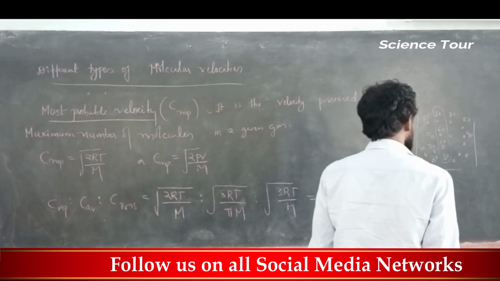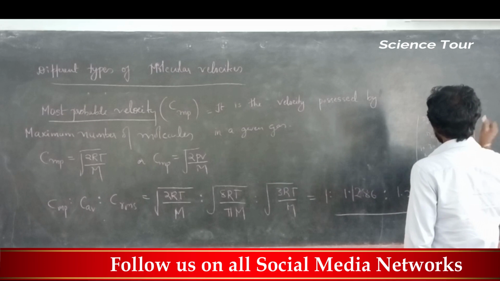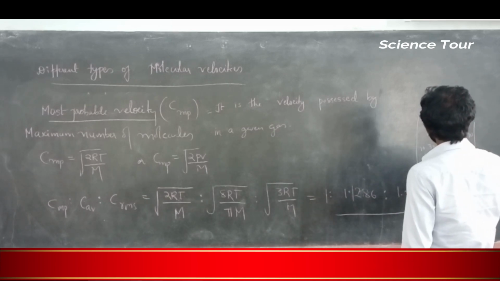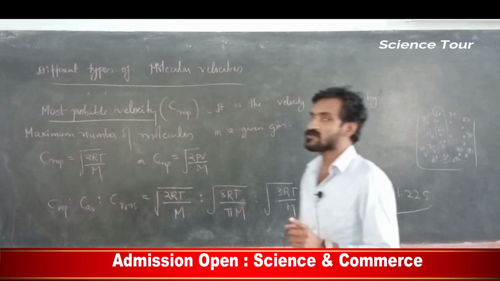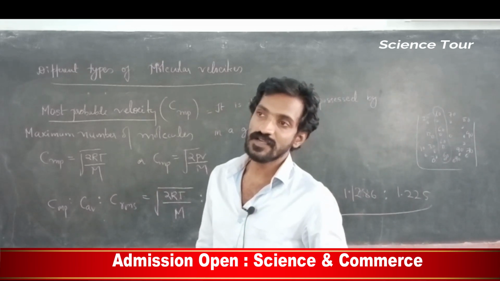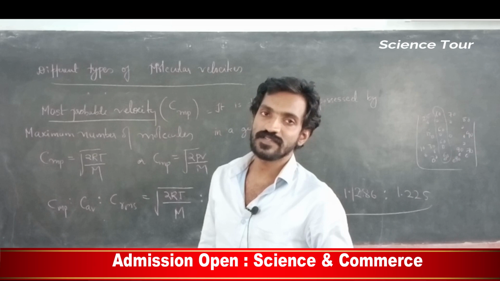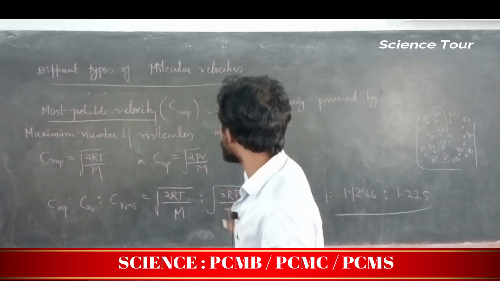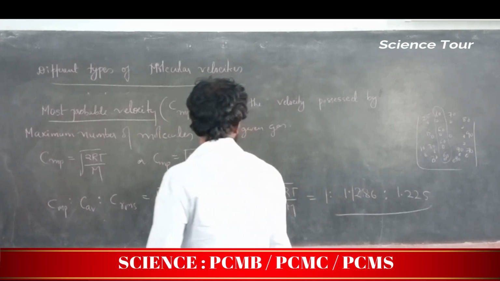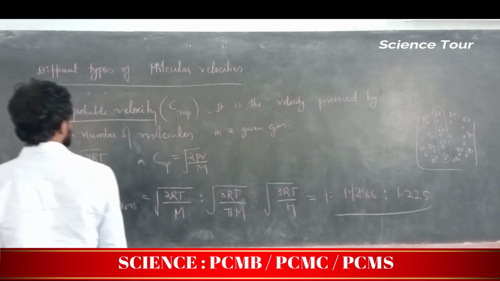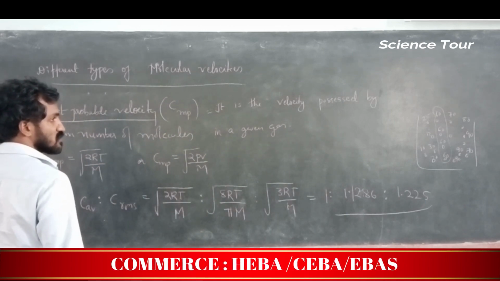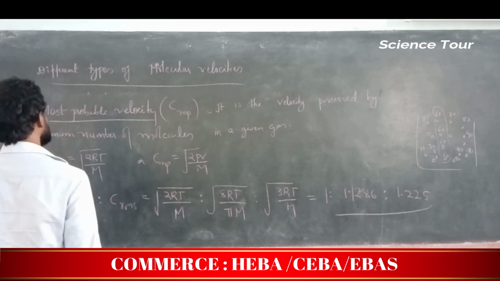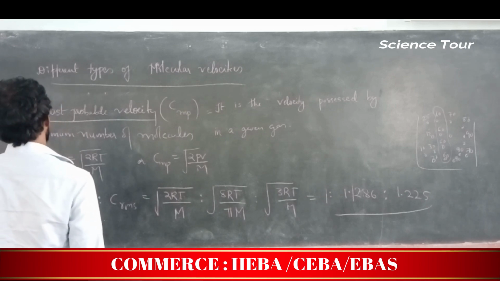Two molecules are 70, three are 90, but the highest number, 4 molecules, show 60 only. That means 60 is the most probable velocity. It's very simple, my dear students. It is the velocity possessed by the maximum number of molecules in a given gas.